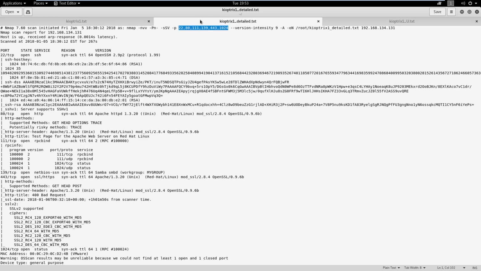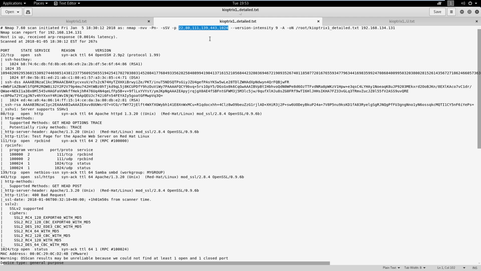So we're only scanning what we found, right? So now we're going to do an intense scan here with the -A, right? We're going to scan everything that we can find on it. And we're only going to do it against 6 ports, so it's going to take a lot less time than if we're doing it against 65,000 ports.